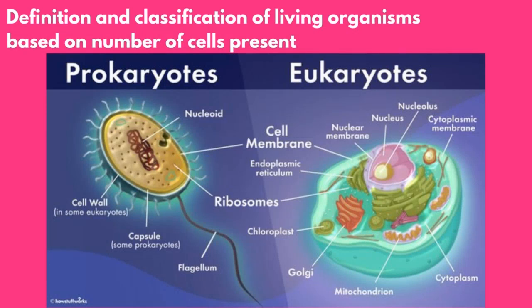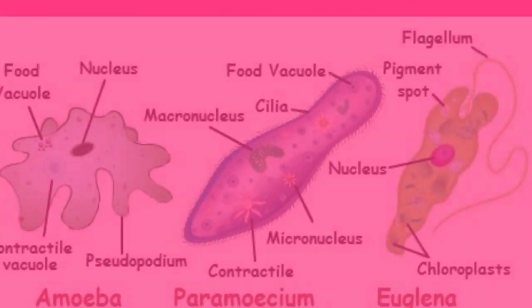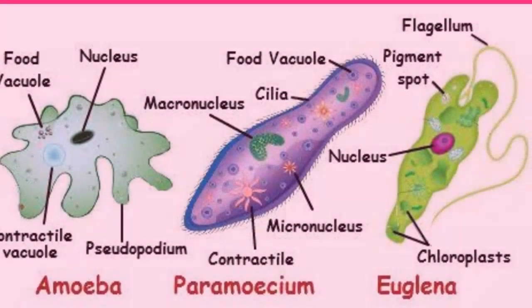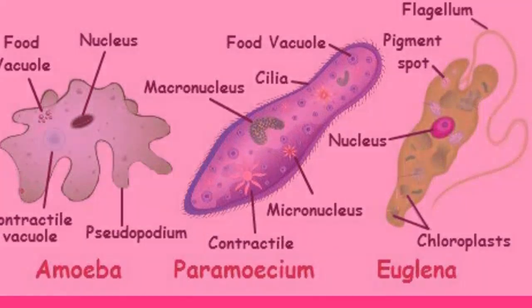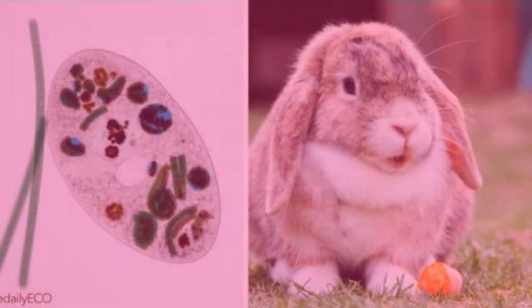Now, definition and classification of living organisms based on number of cells present. We have about two types of cells, but first, what are cells? Cells can be defined as a basic and structural unit of all living organisms. That is, if you look at an organism, the basic and fundamental part of it is referred to as a cell.